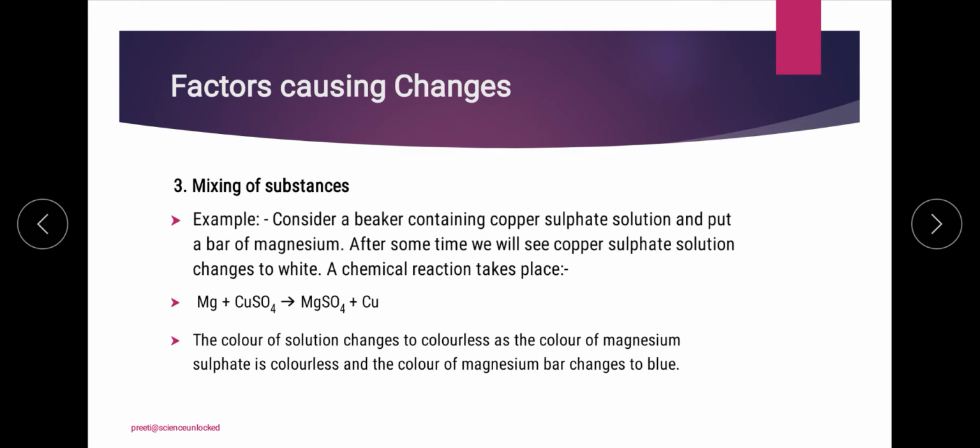Here the solution color will change, and the products that we get at the end of the reaction will also change. So altogether we are causing the change by mixing two or more things, which is one of the factors that can cause change.